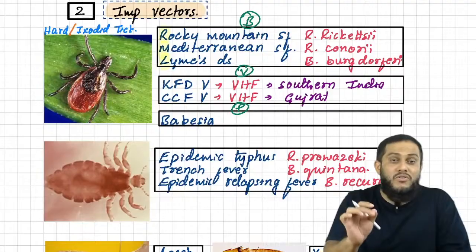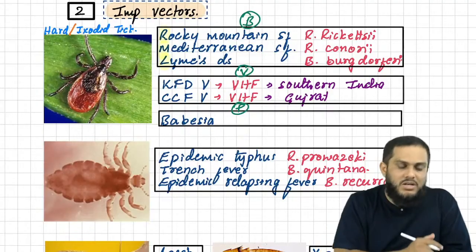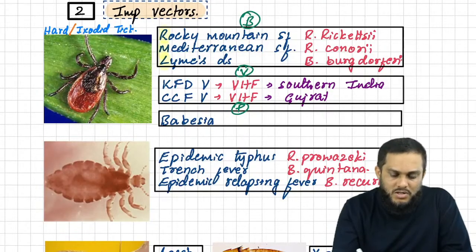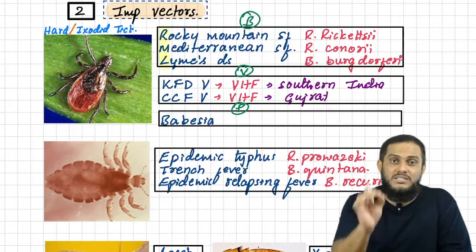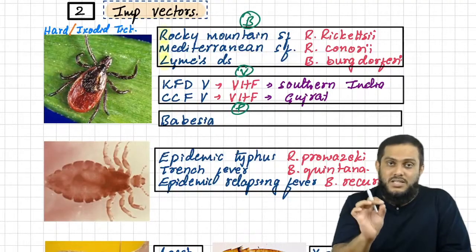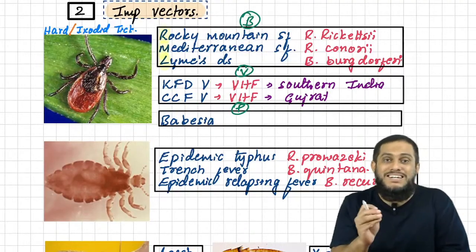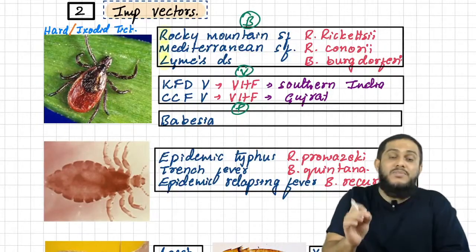Rocky Mountain spotted fever is caused by Rickettsia, Mediterranean spotted fever is caused by Rickettsia conorii, and Lyme's disease is caused by Borrelia burgdorferi. Here organism names are not important. What is more important is the disease names. That's why I'm focusing on disease names. RML, transmitted by hard tick. These are the 3 bacterial diseases. R for Rocky Mountain spotted fever, M for Mediterranean spotted fever, and Lyme's disease caused by Borrelia burgdorferi.